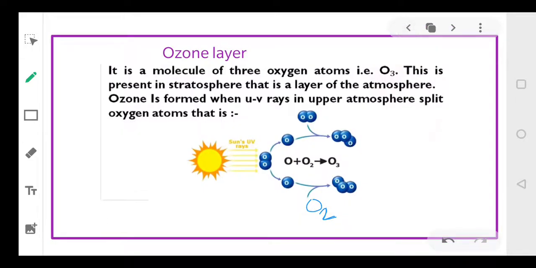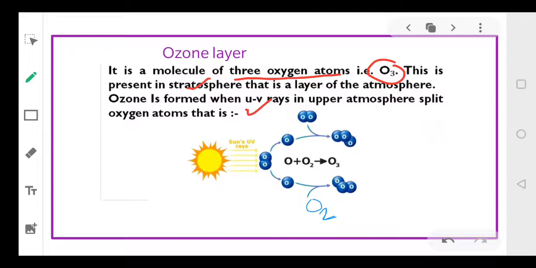Now what is this ozone layer made up of? This ozone layer, dear students, is made up of 3 atoms of oxygen. So we can represent it with O3. And as I told you, it is present in the stratosphere, approximately 16 kilometers above the surface of the earth, and it traps the UV rays. Those UV rays are very, very harmful for us.